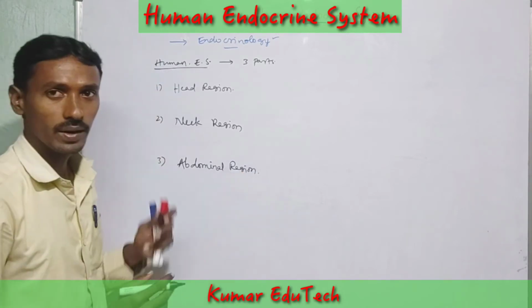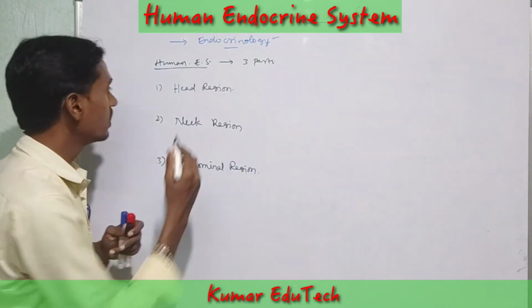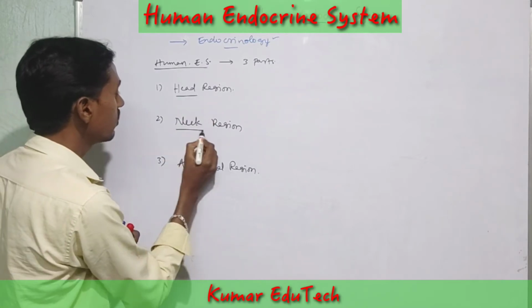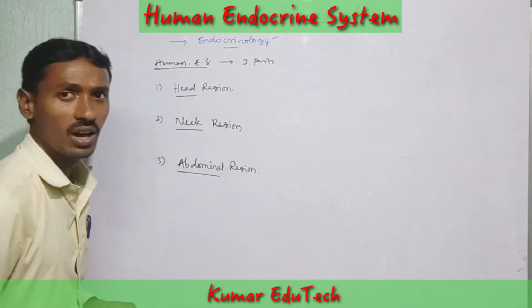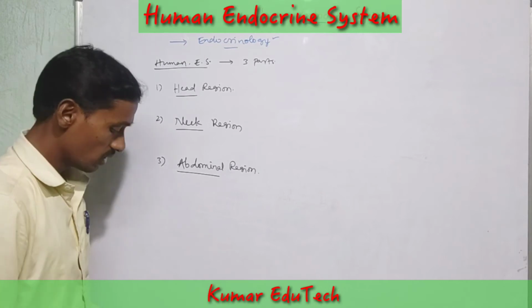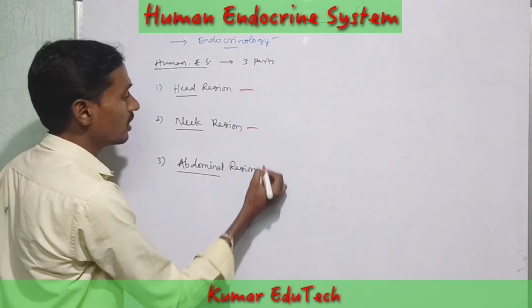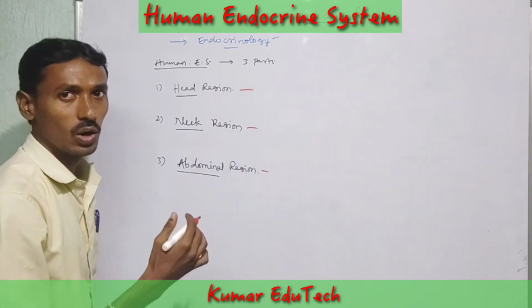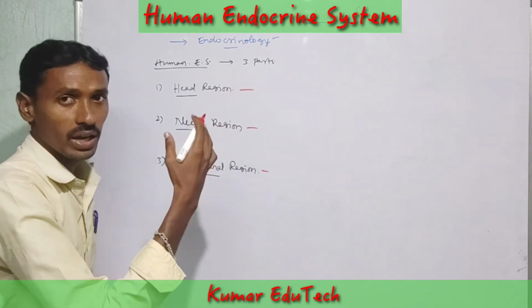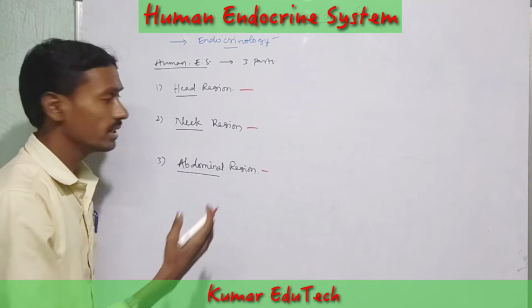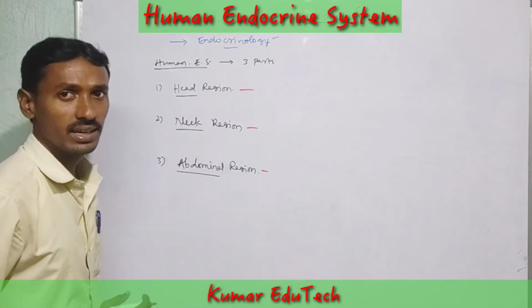Endocrine glands are located in these three regions.